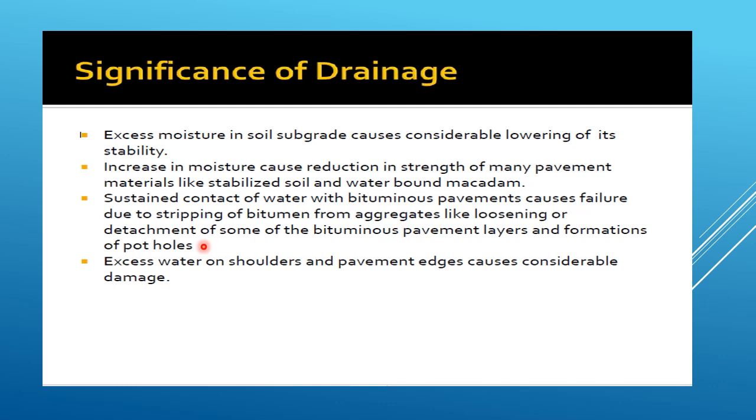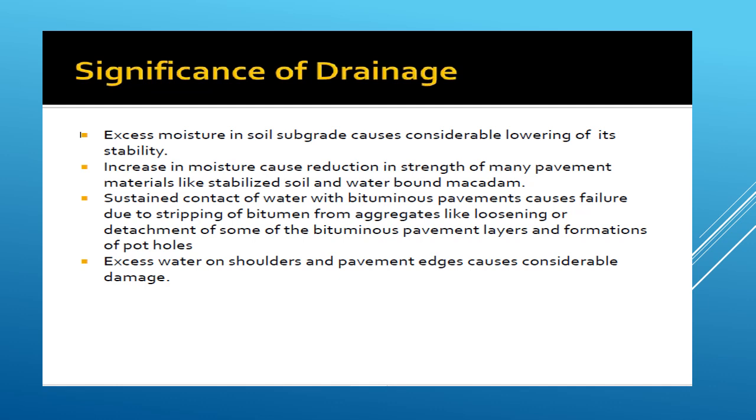Stagnation of water on the pavement surface or edge and increase in moisture content in the pavement layers can cause reduction in strength characteristics of most of the flexible pavement component materials. So excess water on shoulder and pavement edges causes considerable damage.